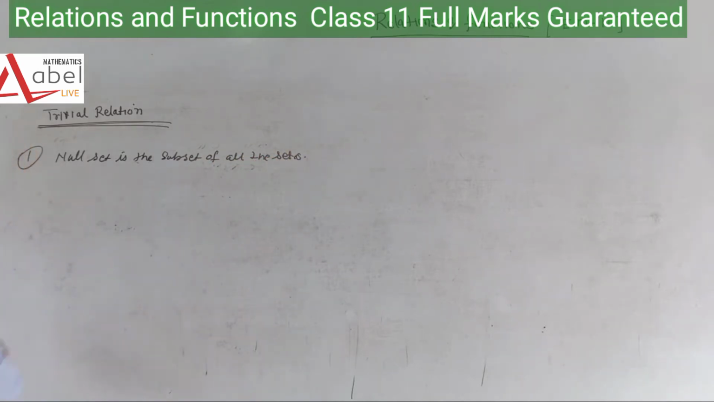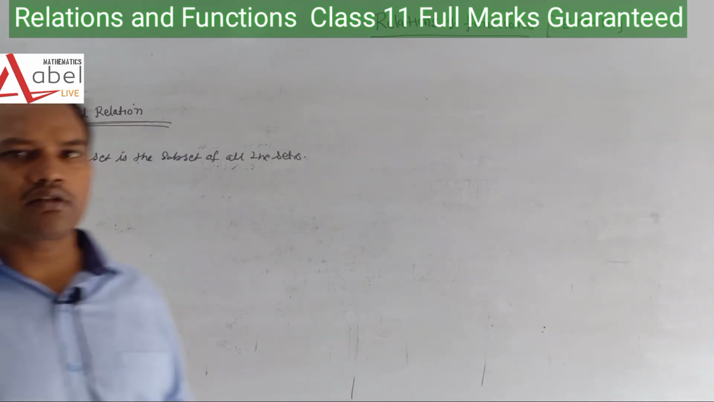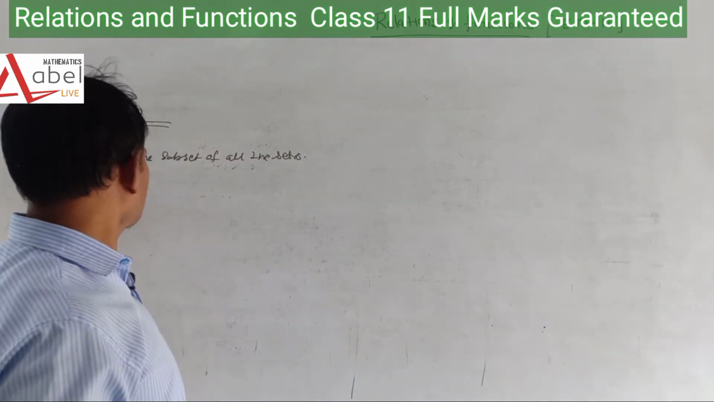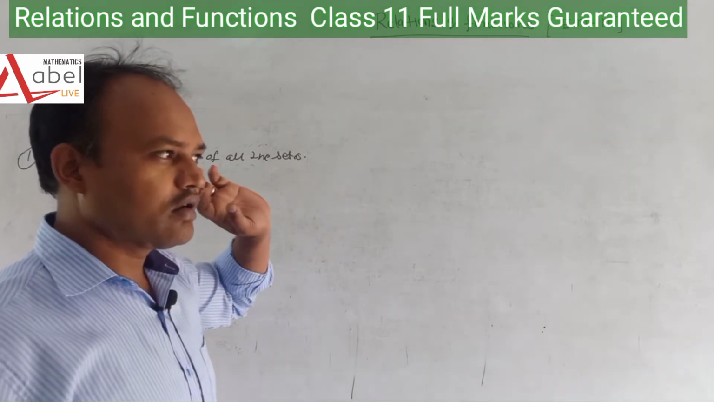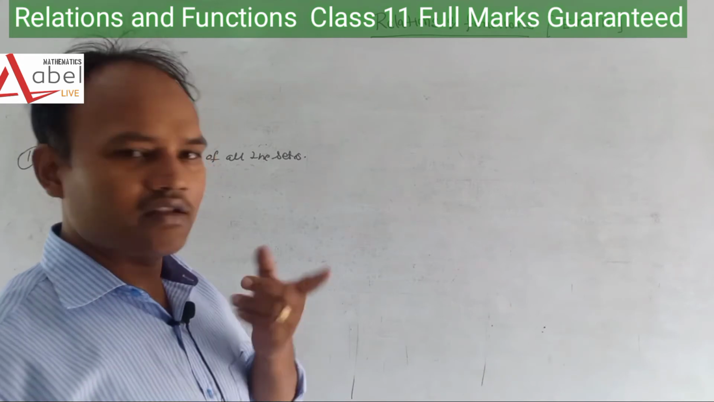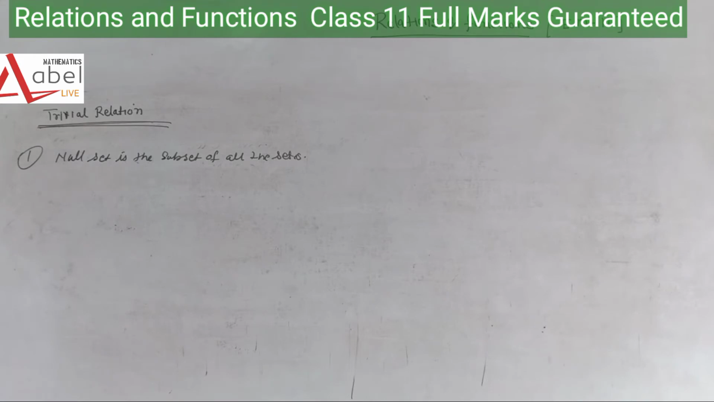In sets I already explained how we can understand that the null set is the subset of all the sets. Means if we create any subsets, then there is a null set. So the null set is the subset of all sets. I explained this already, and you know very well. What is the meaning of this?